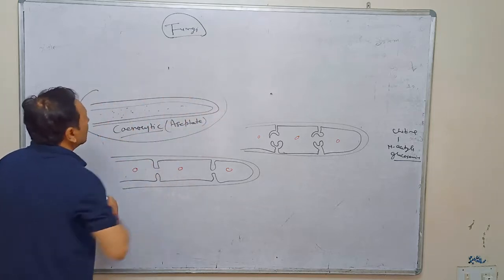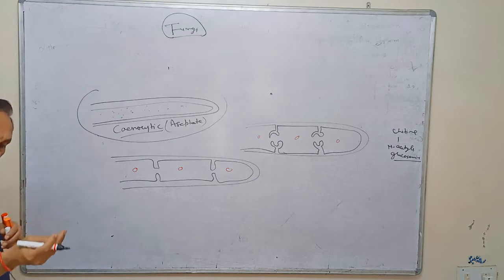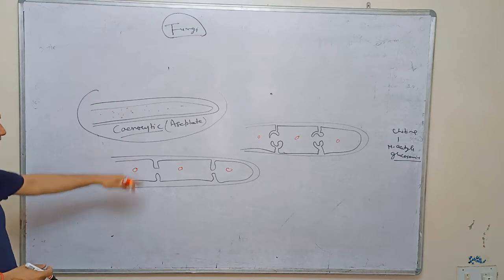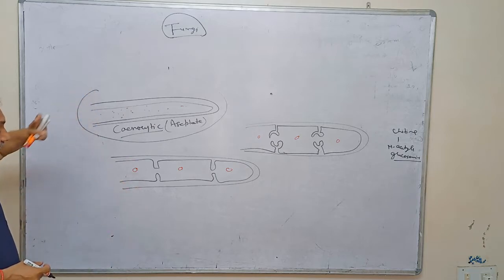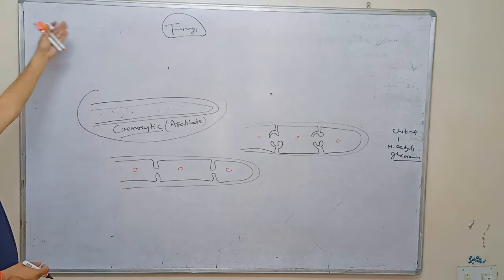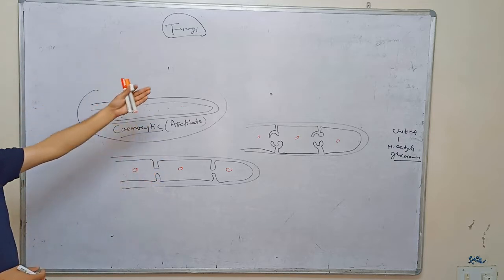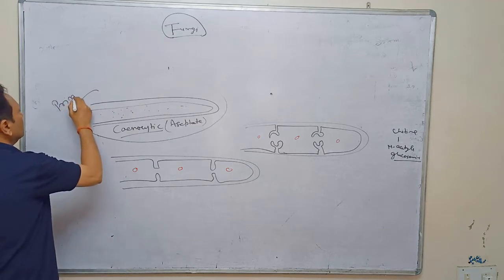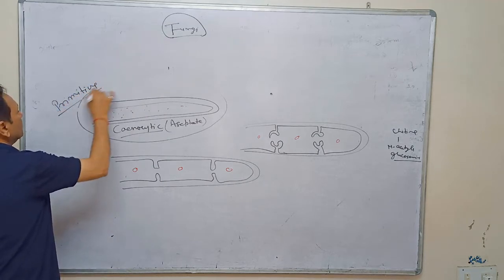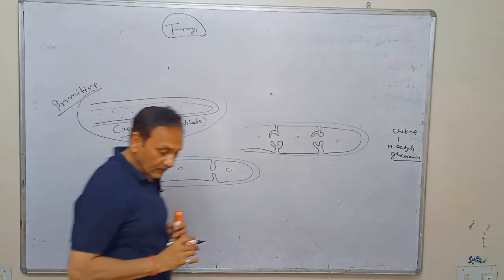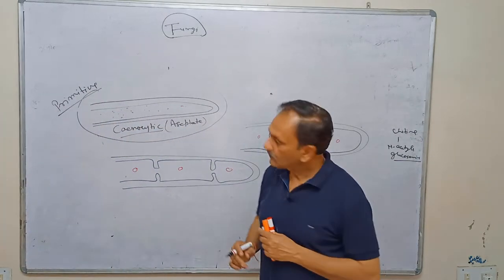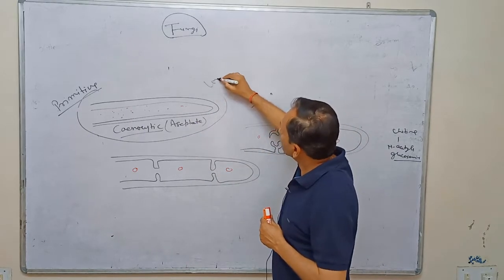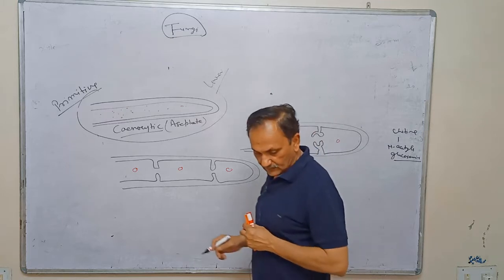We can see that when unicellular is converted into multicellular by the fusion of the unicellular, when septation does not take place, it is assumed that this fungi is just in process. It is called primitive fungi. It means it is not a well developed fungi. It is primitive fungi, or it is also called lower fungi.